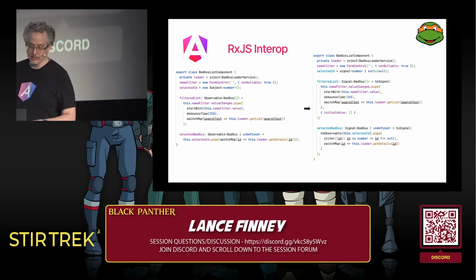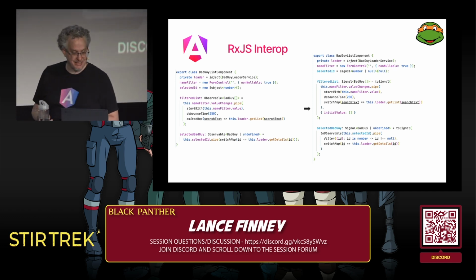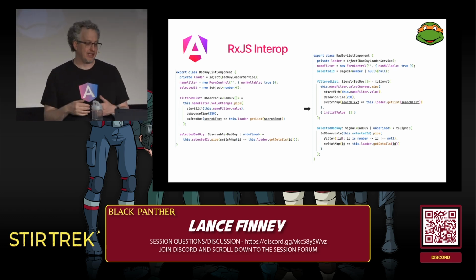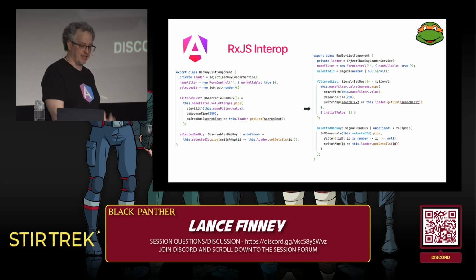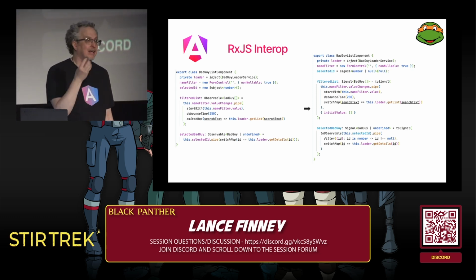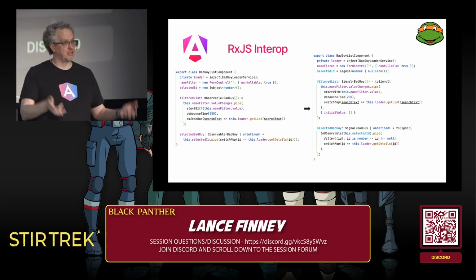The other thing is the selected bad guy. Initially, the selected ID subject doesn't have a value, but when it gets a value, we will switch map on that value to make a call to the back end, and then the selected bad guy observable has that information. Again, we use the async pipe.